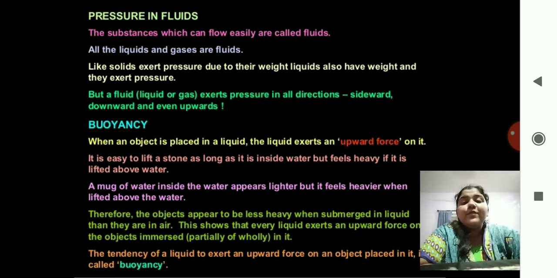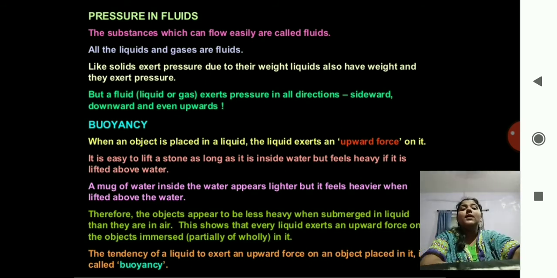You can feel that something is getting lighter when something pushes you. When someone pushes that object, you feel it is easy to lift it up. So the liquid is doing the same work. It is pushing those things. So this pushing, that is the upward force, is exerted by the liquid.